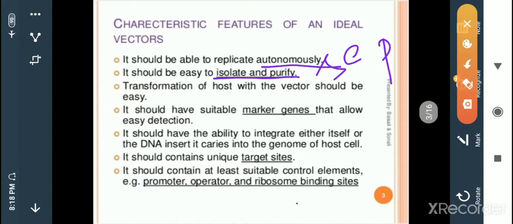It should have the ability to integrate either itself or the DNA insert it carries into the genome, which means it has the capacity to combine with the host genome. It contains unique target sites. Target sites means the area where we want to show the gene expression, and it should contain suitable control elements. As it is a controlling mechanism, it shows the expression for the desired characters. Basically it is a mechanism which consists of promoters, operators, and ribosome binding sites.